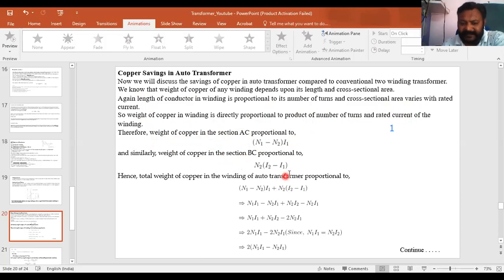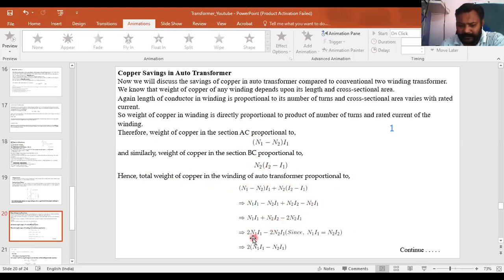Similarly, the weight of copper in section BC, or the secondary winding, is proportional to N2 into (I2 minus I1), the current in that part and its winding of N2 turns. Hence the total weight of copper in the winding of the auto transformer is proportional to (N1 minus N2) into I1 plus N2 into (I2 minus I1). By solving this, we get N1 I1 minus N2 I1 plus N2 I2 minus N2 I1. The common terms combine, giving N1 I1 plus N2 I2 minus 2 N2 I1.